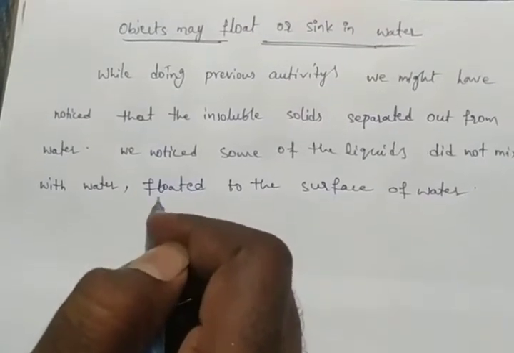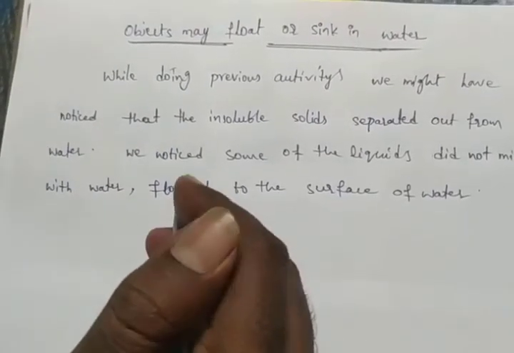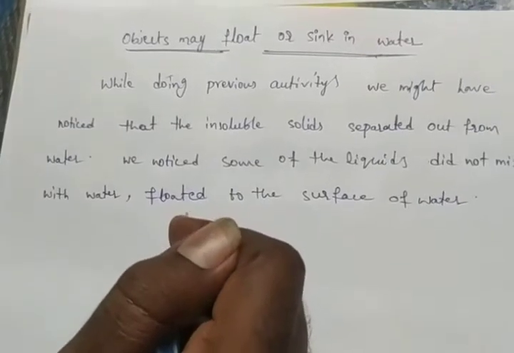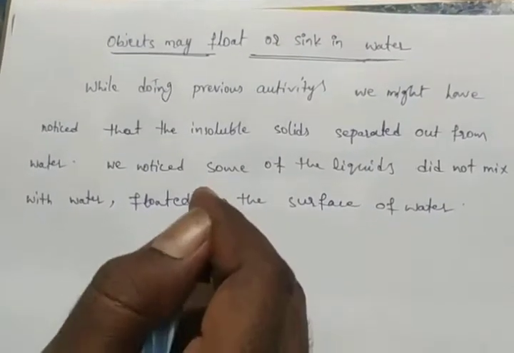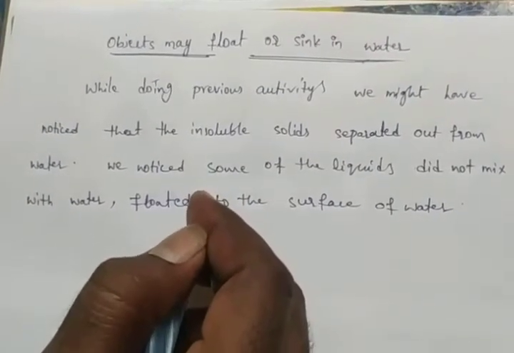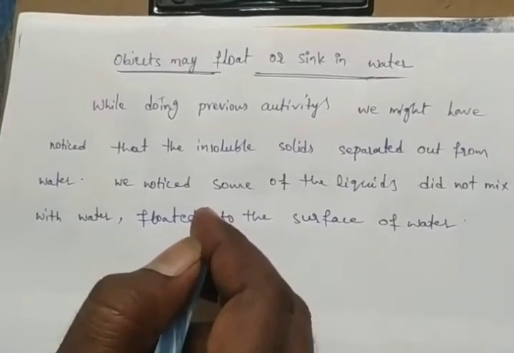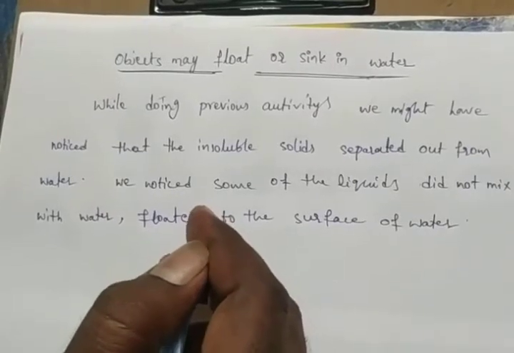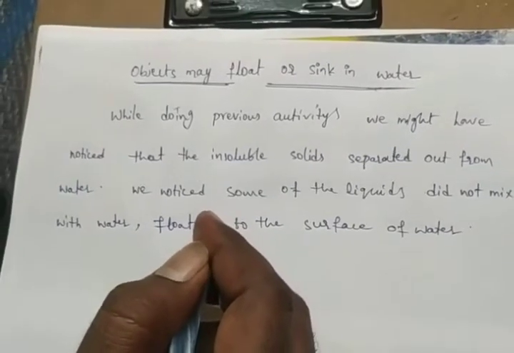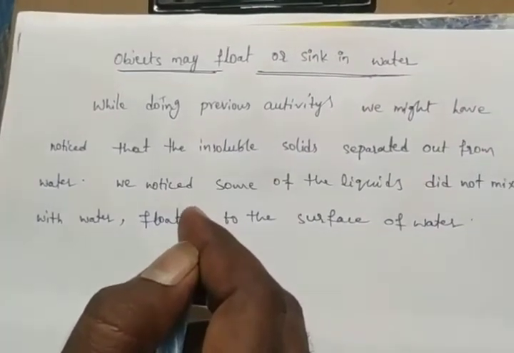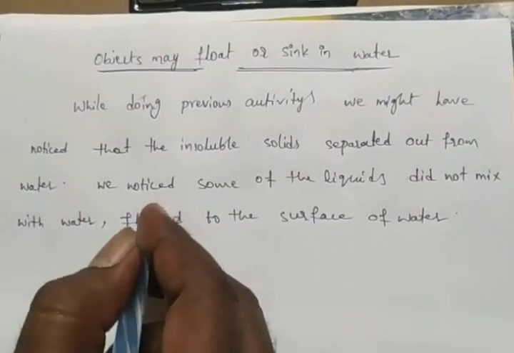For example, oil does not mix with water, and it floated to the surface of water. Some other materials may have sunk to the bottom of the tumbler, right? We notice many examples of objects that float or sink in water.